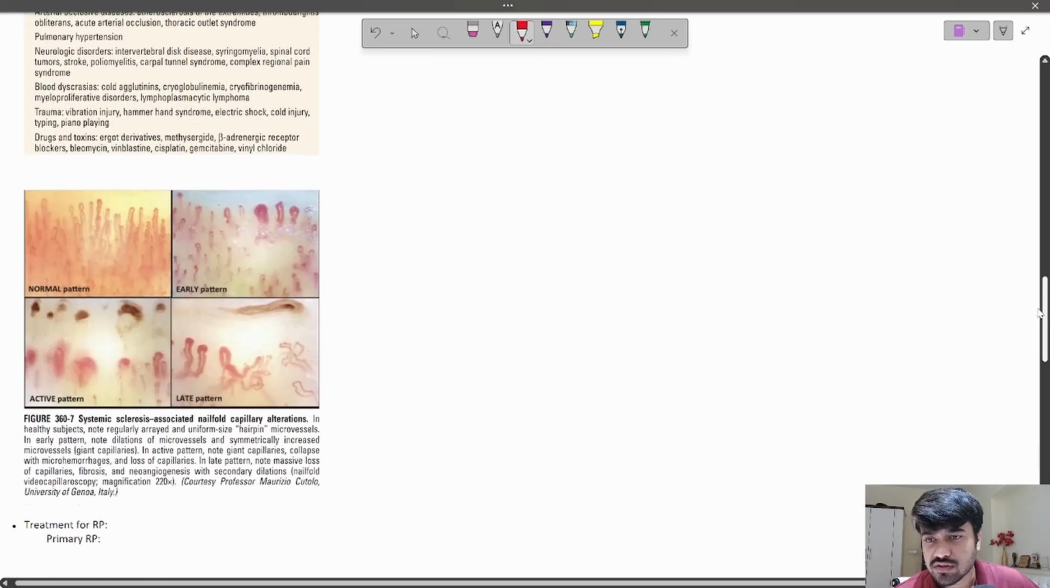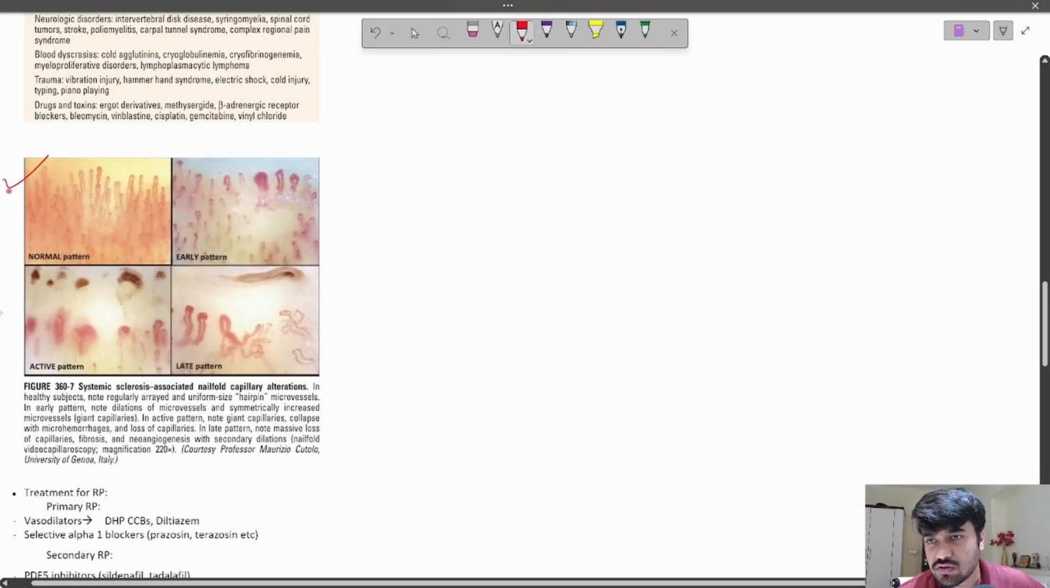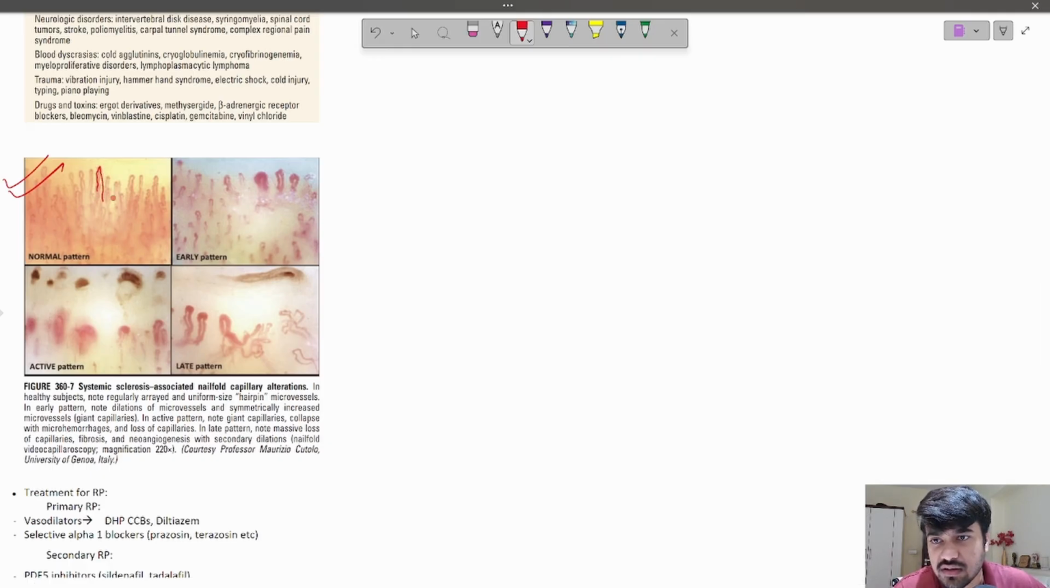So this is the image which shows you the nail fold capillaroscopy. As you can see, in the normal pattern there are hairpin-like blood vessels, all arranged in a parallel way and spaced symmetrically from each other. So this is the normal pattern, and these early, active, and late are the disease patterns. There is no symmetry, and in the early pattern you can see dilation of microvessels and giant capillaries. So these dilated giant capillaries you can see.